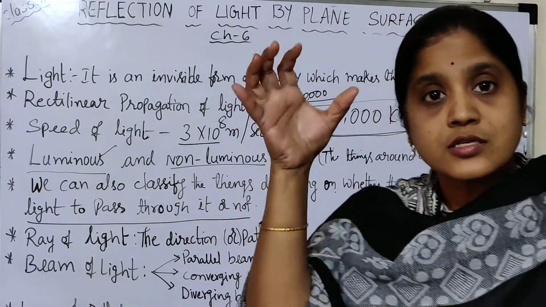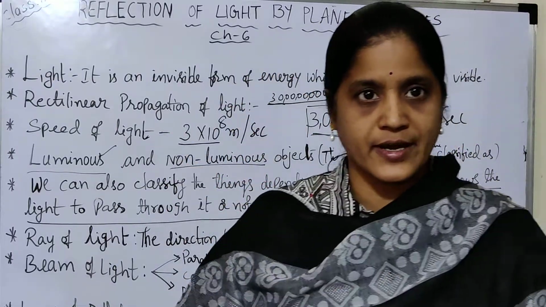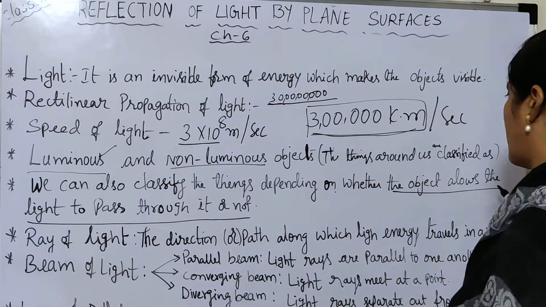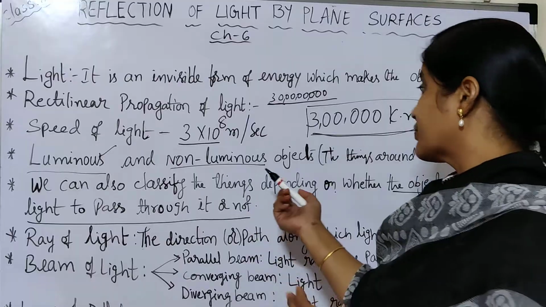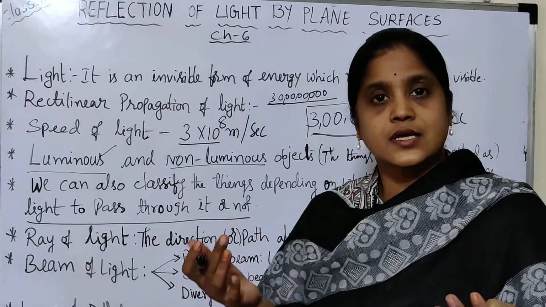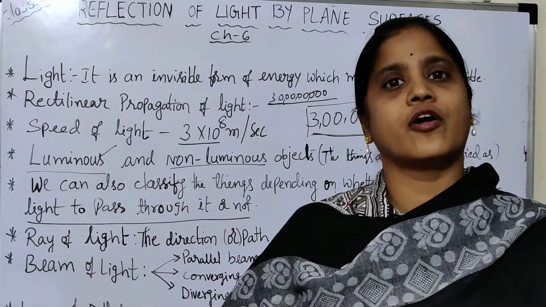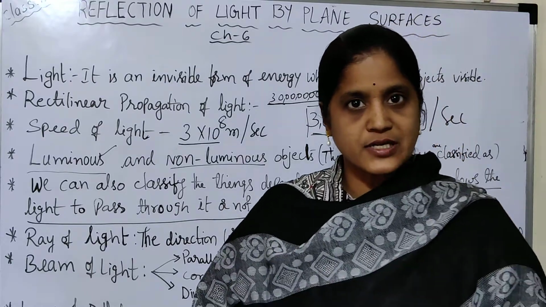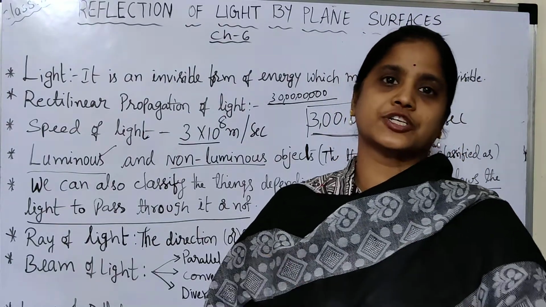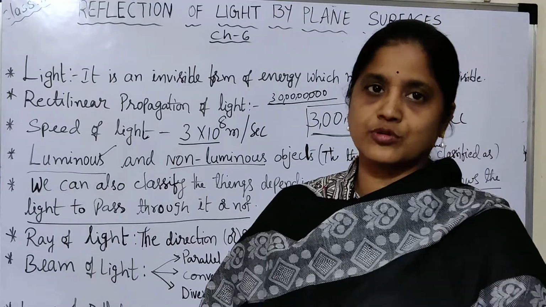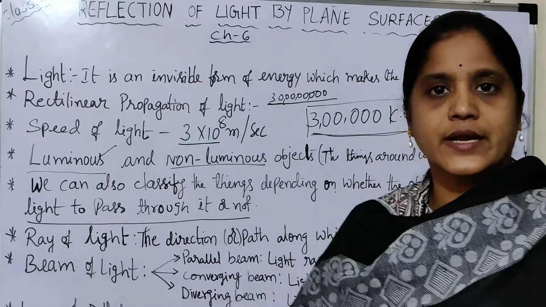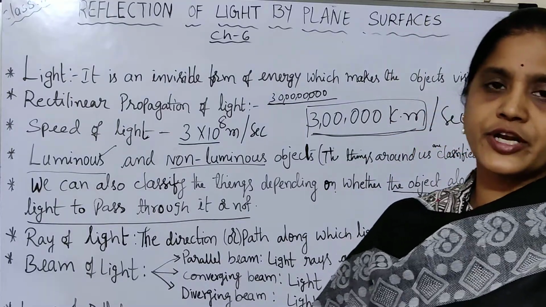When light falls on those objects, some objects absorb light, some are not absorbing the light, and some absorb partially, meaning the rays pass through those objects. Based on that, these objects are again classified into 3 types.